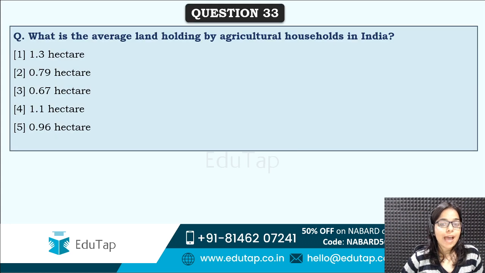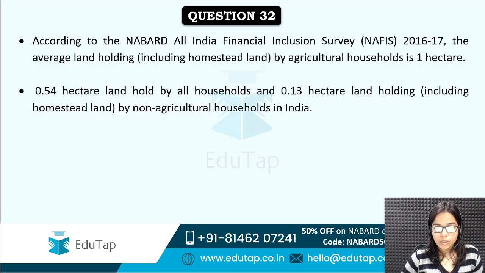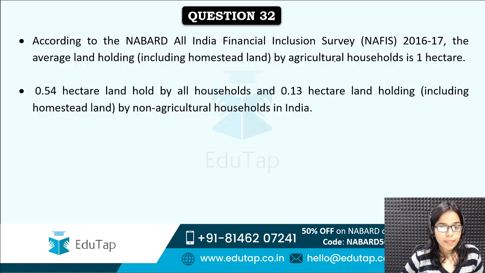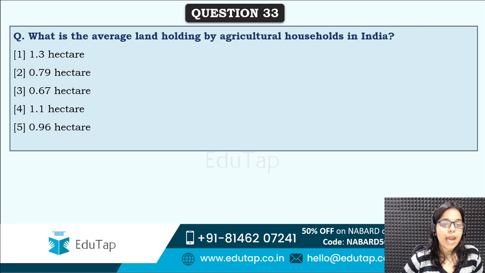Next is, what is the average land holding by agricultural households in India? Okay, in the previous question it was asked including homestead land. Now tell me, what is the average land holding by agricultural households in India? Homestead land is not included in it. Correct answer is 1.1 hectare.